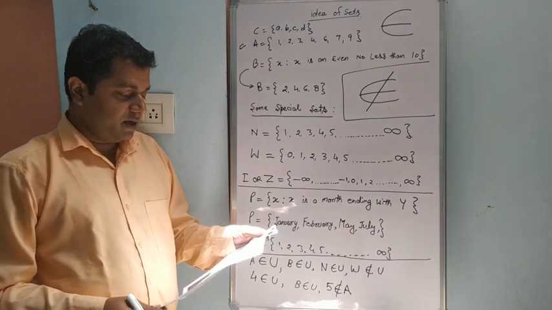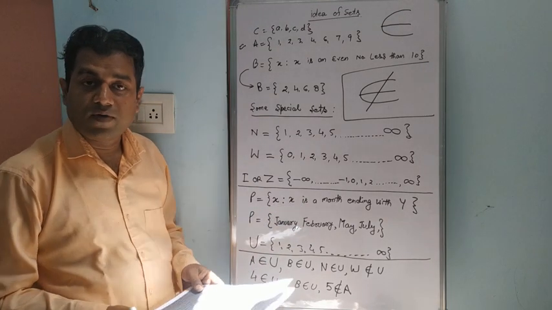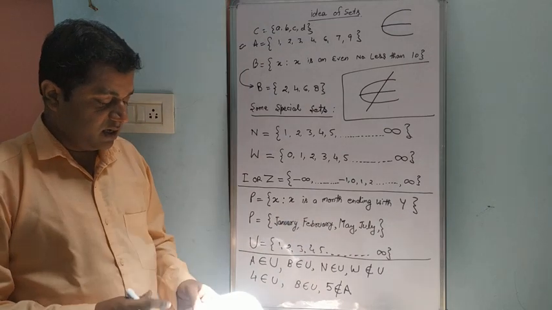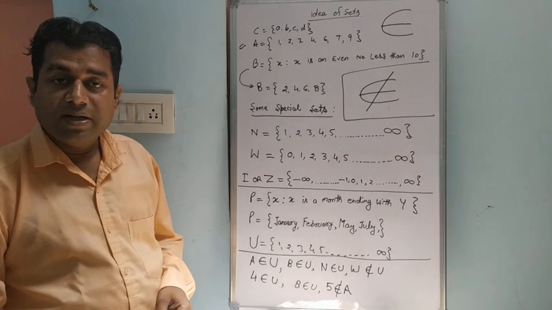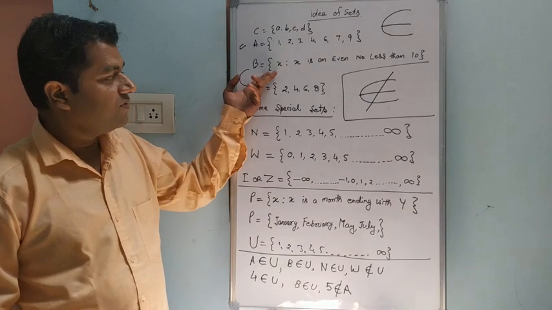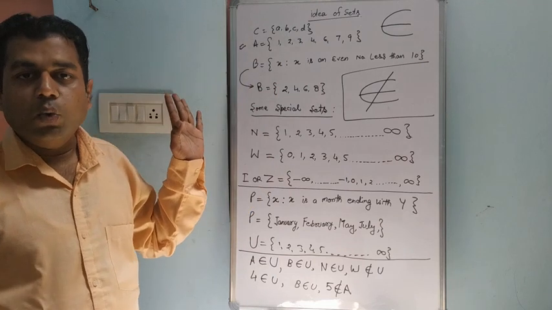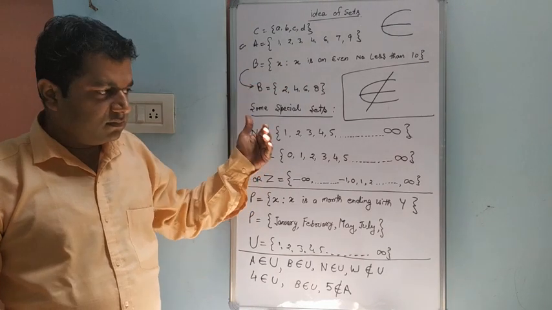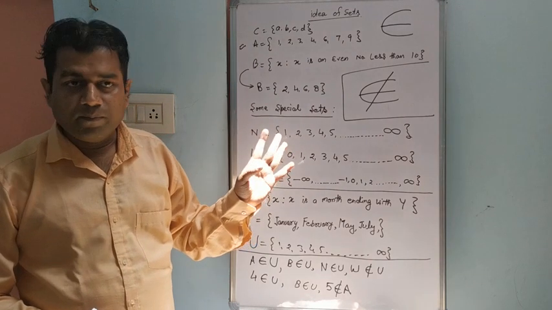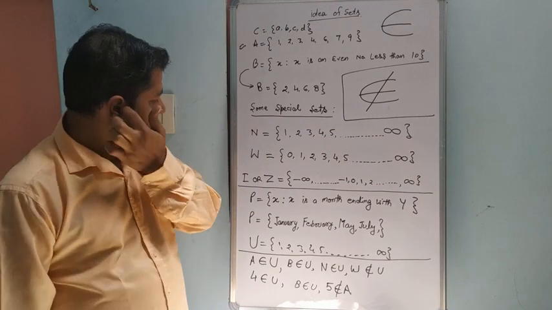So dear students, it was the first initiation for our new session 20 to 21, and as I can see, lots of examples are given there. Most of the examples are based on the roster form as well as the set builder form, so you can do the examples accordingly. First of all, we need to identify whether the given thing is a set or not. So just keep remembering it. Okay.